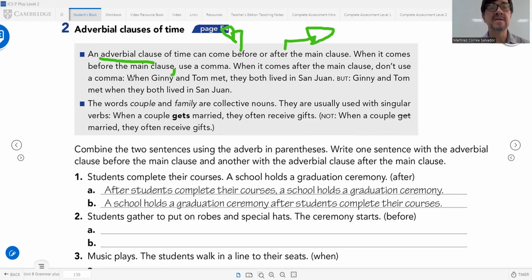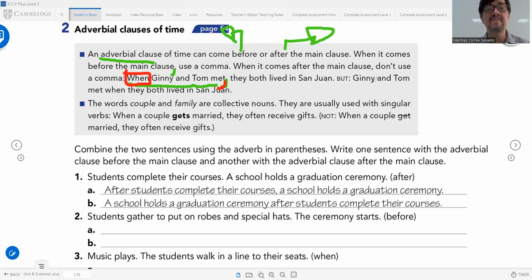Check the examples. We have the sentence: "When Ginny and Tom met", this is the adverbial clause in the first sentence. You use a comma if you start with the connector when. In the second sentence: "When Ginny and Tom met, they both lived in San Juan." This is the comma after the adverbial clause.